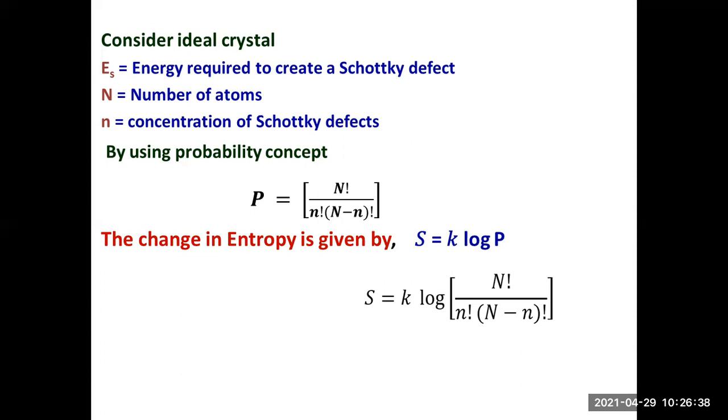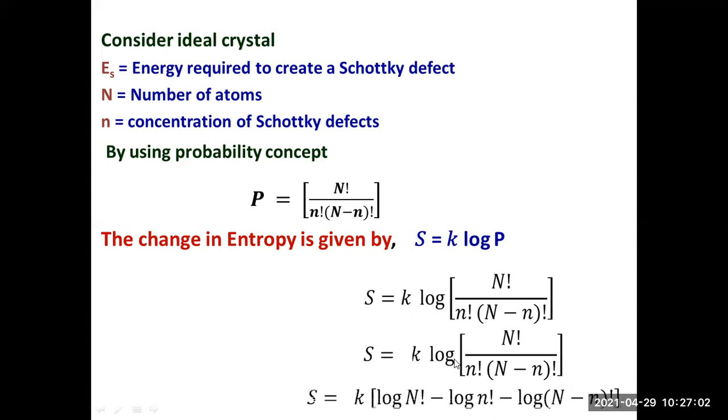So right, we just had a very good revision of these steps. The change in the entropy is given by S = k log P, and you already know the P value: S = k log of capital N factorial by small n factorial into capital N minus small n factorial. With this, the same aspect will be there: capital N factorial by small n factorial.